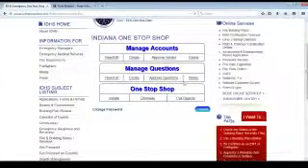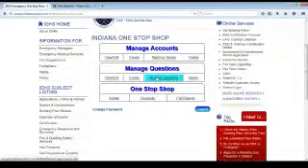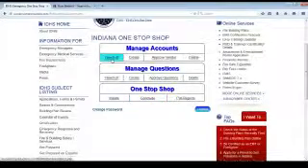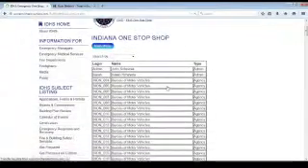Here we are. We can do quite a few things here as an administrator. We can manage accounts. We can manage the questions. Then we can take care of the one-stop shops. We'll go through the manage accounts real quick. You can view and edit everybody's accounts.